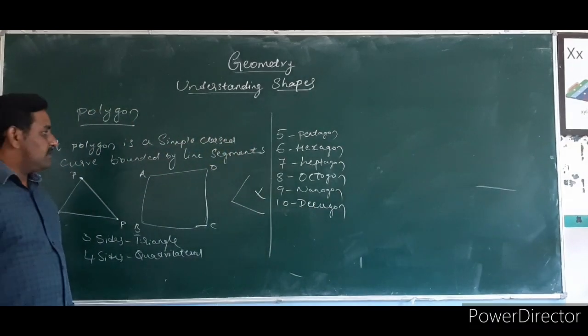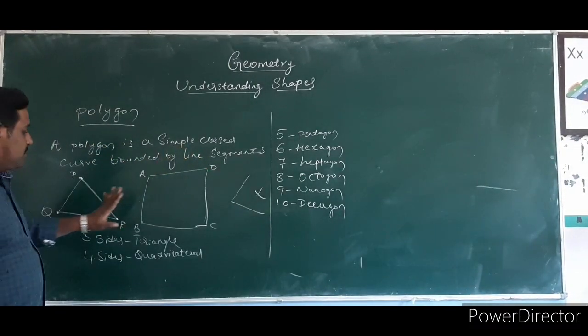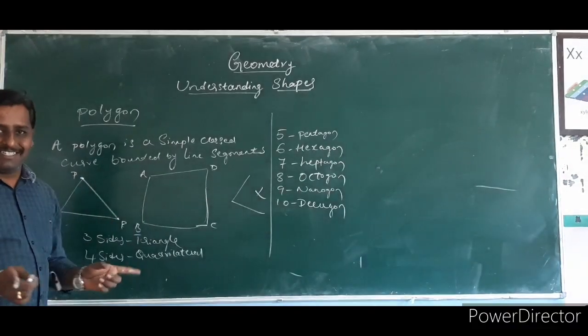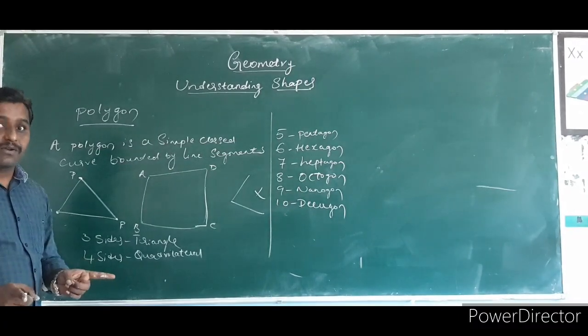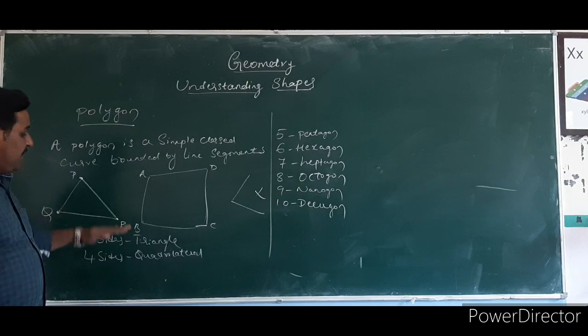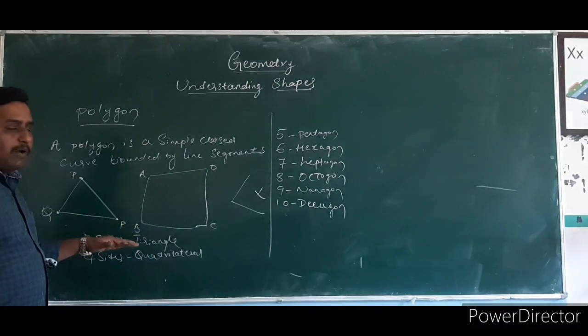Very important this is. We know the definition of polygon. A polygon is bounded by line segments. It is not an open curve. It is a closed curve, a simple closed curve. Depending upon the number of sides of the polygon, we name the polygon.